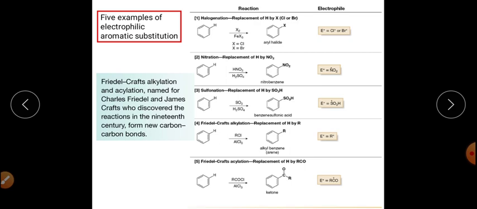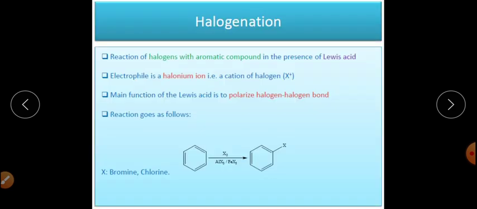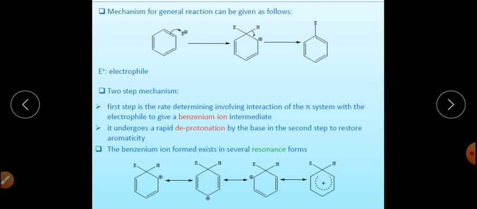Now, what are the evidences that really prove this particular mechanism? This is a two-step mechanism in which the first step is the rate determining step and the second step is the deprotonation step. The evidence for this mechanism is, first, the isolation of the arenium ion intermediate.